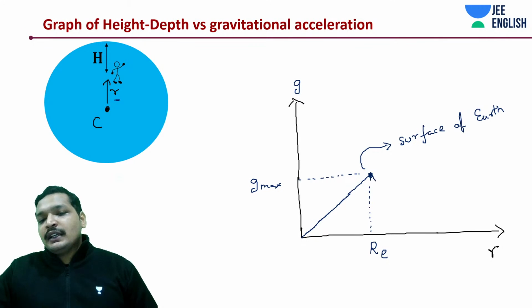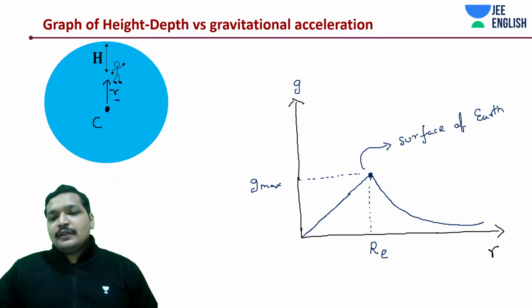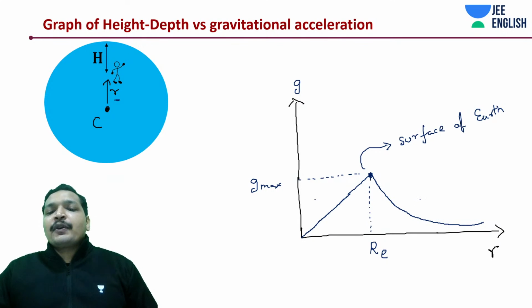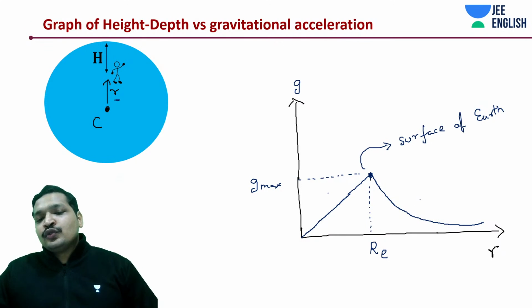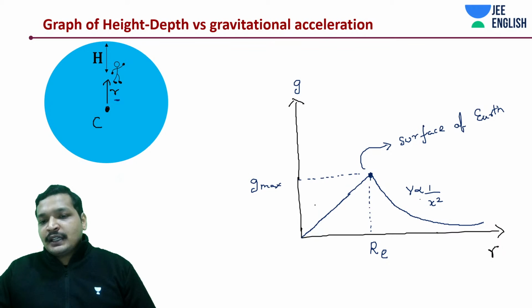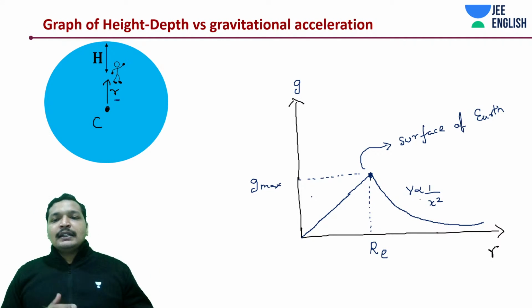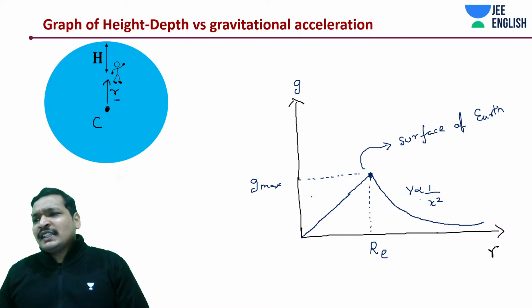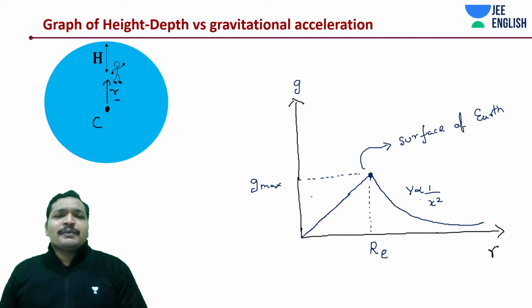Then what happens? It drops. This is proportional to the distance. This is actually which kind of graph? Basically y is proportional to 1 by x square outside, and y is proportional to x inside. Easy? That's all you need to know. Same thing, there is no difference in both.